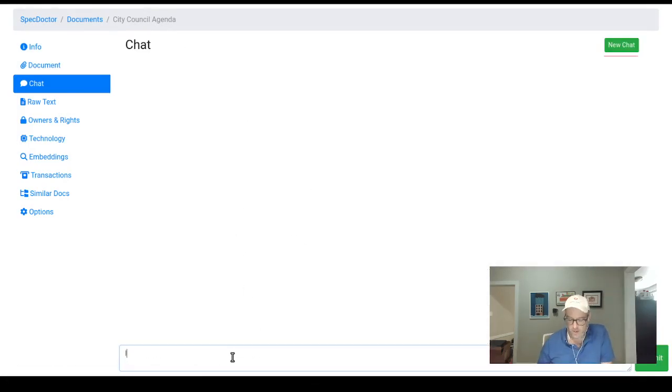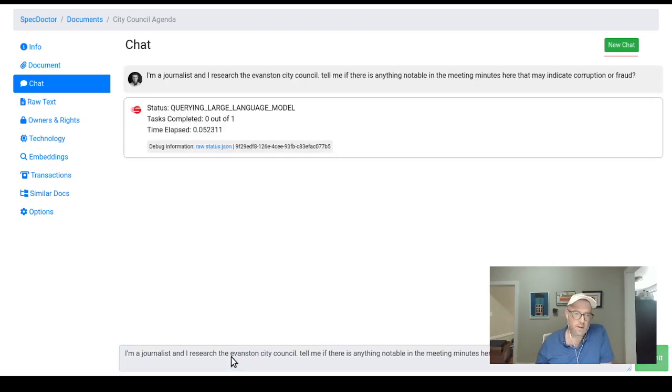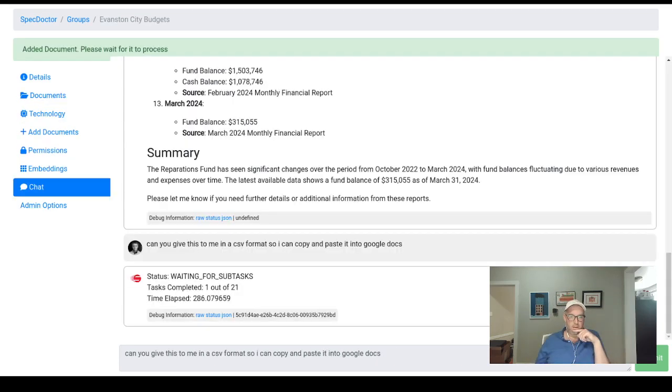I can say, okay, I'm a journalist and I research the Evanston City Council. Tell me if there is anything notable in the meeting minutes here that may indicate corruption or fraud. All right, so it will go through this. They're not meeting minutes, but whatever. It'll still go through it. It's smart enough to know how to do that. So we'll give it a few minutes there.